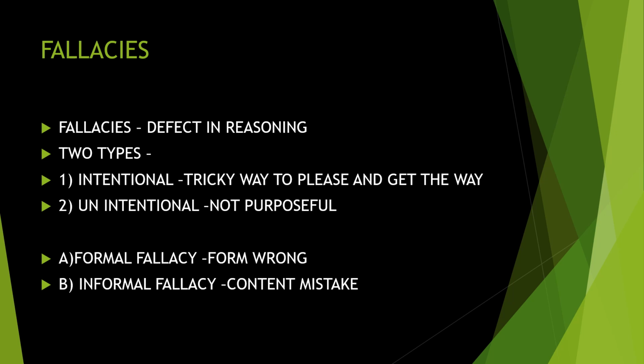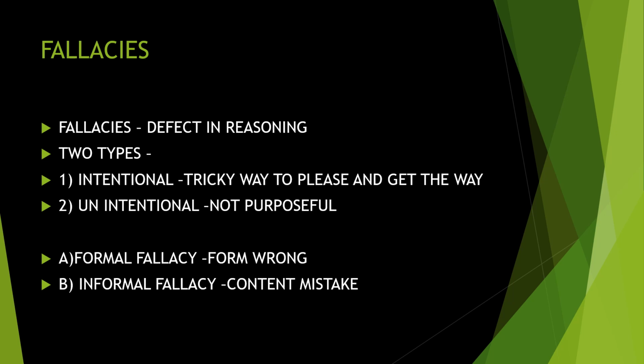It is without any reason, unknowingly doing a thing. That is what we call unintentional. Intentional means purposefully doing it, and unintentional is not purposeful. Unknowingly he is doing a fallacy. That is what we call unintentional fallacy.